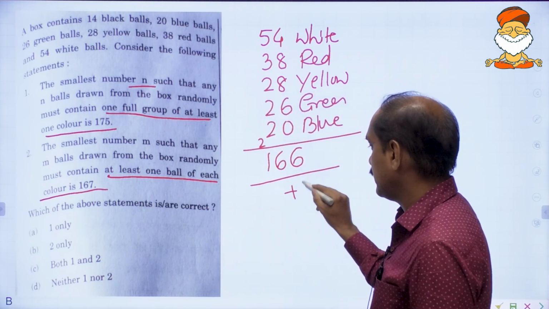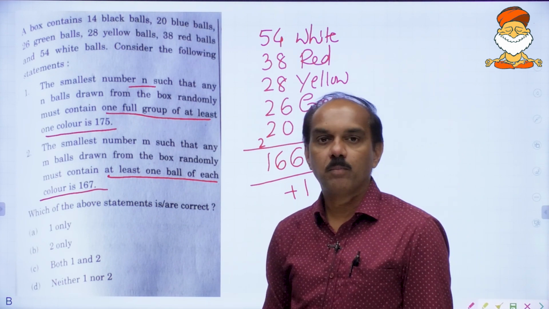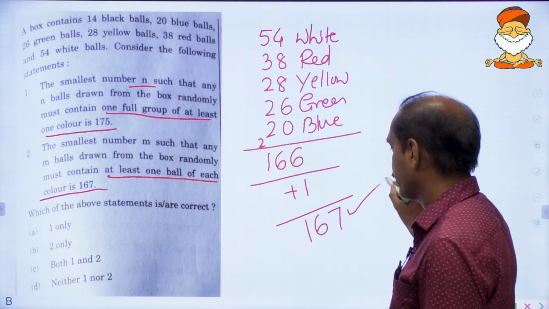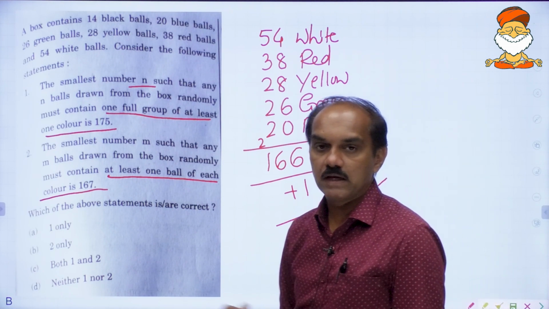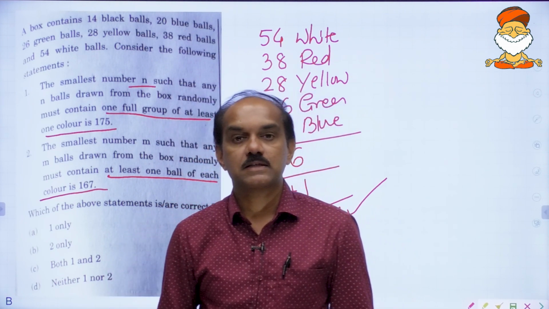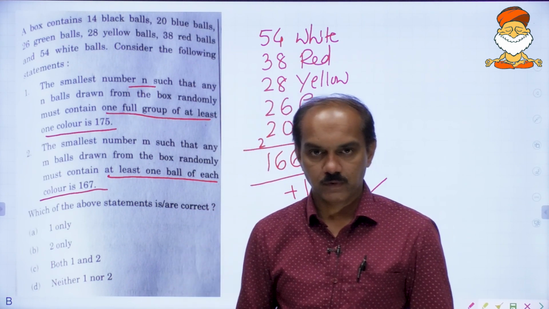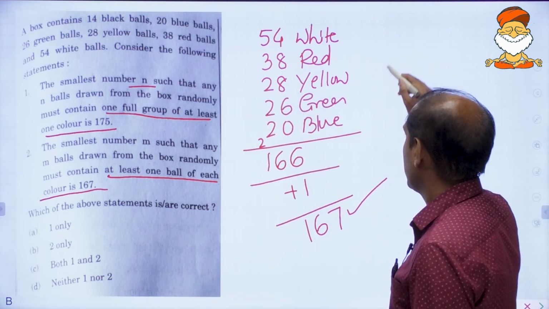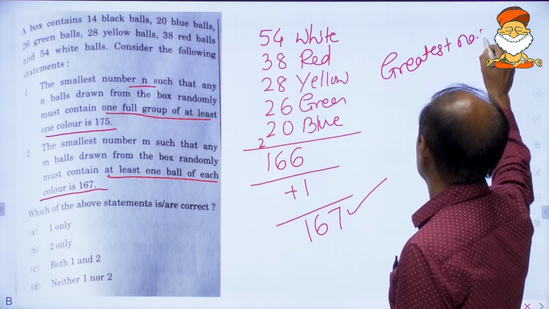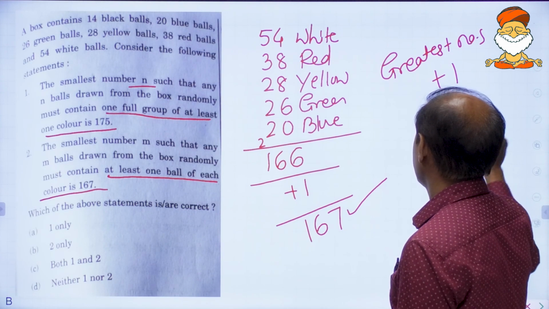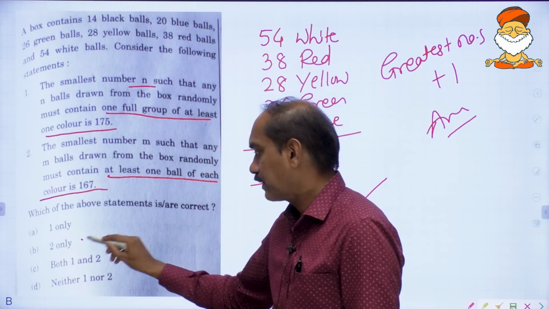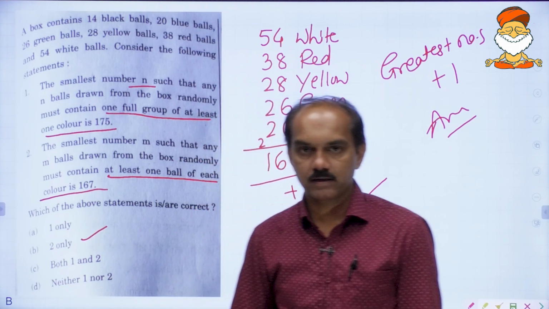And if you pick at least one more, then you will have black colored balls also. This is the least which you will have to pick, so that you must have at least one ball of each color. So the trick is, first we add all the greatest numbers, plus 1 gets you the answer. So here that is 167, therefore 2 only is the correct answer.